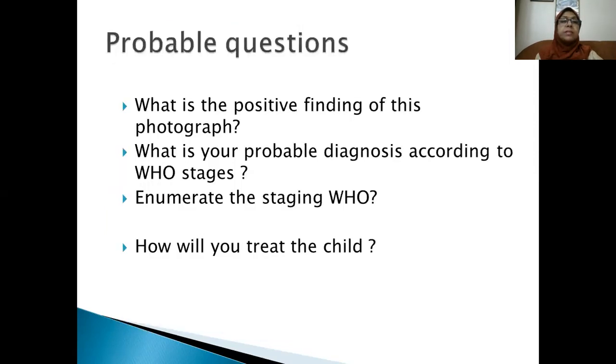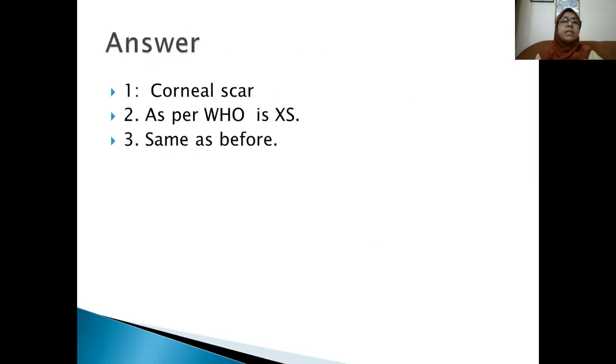Look at the picture. Positive findings of this photograph. What is your probable diagnosis according to the WHO stages, and enumerate the stage, and how will you treat the child? That is the corneal scar.